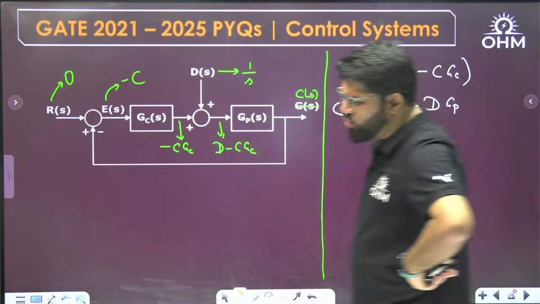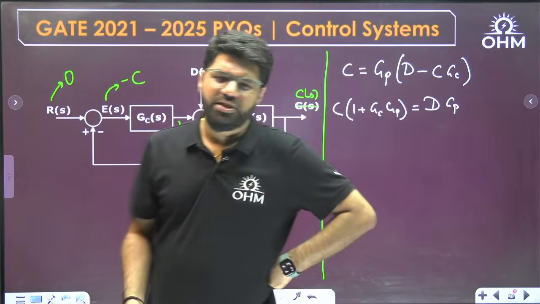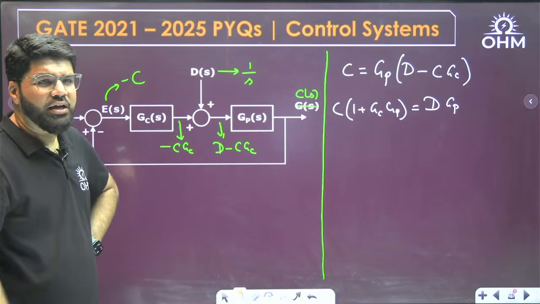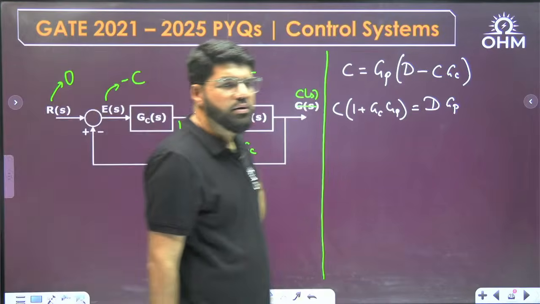That also you can do. You can convert to SFG to find the error function, but it is not required. It's easy if you just write down that equation. This is what I usually follow. Okay, right?